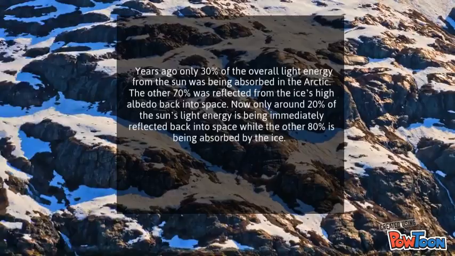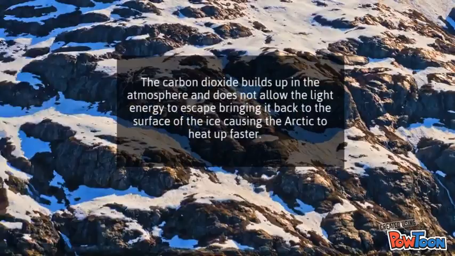Now, only 20% of the sunlight's energy is being immediately reflected back into space, while the other 80% is being absorbed by the ice. The carbon dioxide builds up in the atmosphere and does not allow the light energy to escape, bringing it back to the surface of the ice, causing the Arctic to heat up faster.